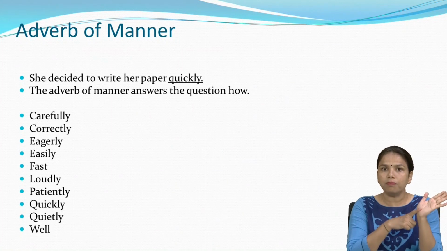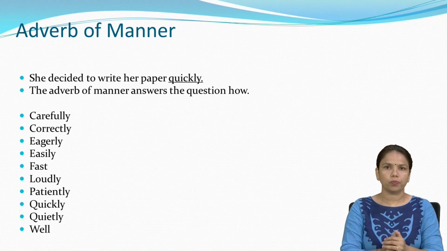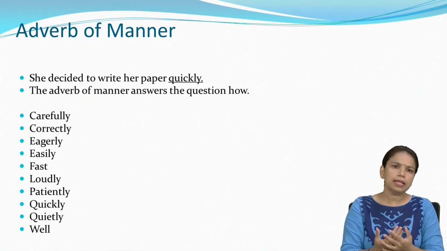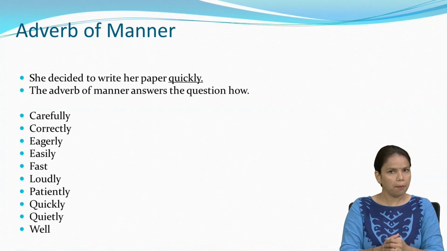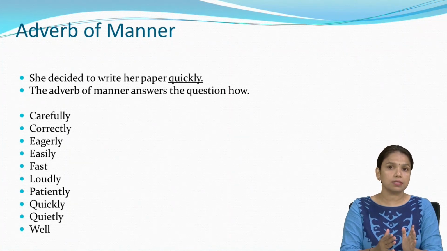Here are some words: carefully, correctly, eagerly, easily, fast, loudly, patiently, quickly, quietly.